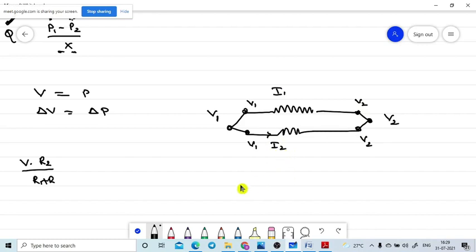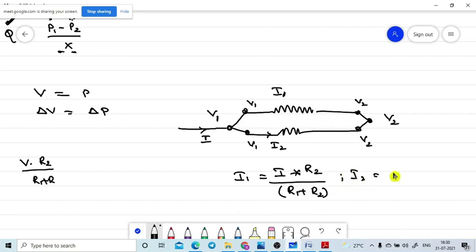Now I1 is equal to the total current which is entered here. I1 into what can I write? If you want to find out the I1 current, it means R2 divided by R1 plus R2. Are you getting? Yes, sir. This is the formula we need to use. Now what about I2? I2 is equal to the total current, so R1 divided by R1 plus R2.